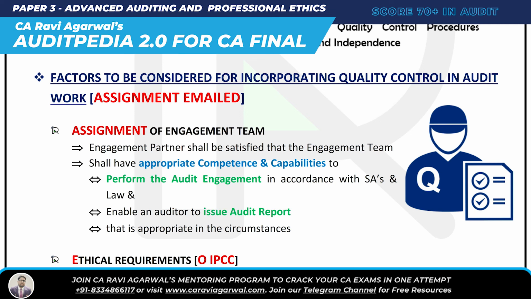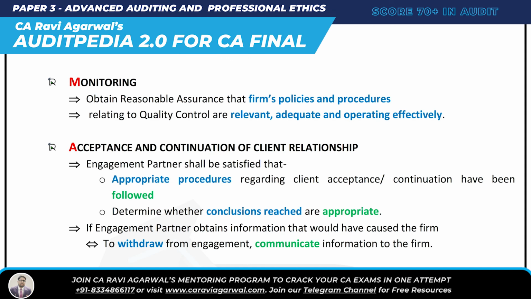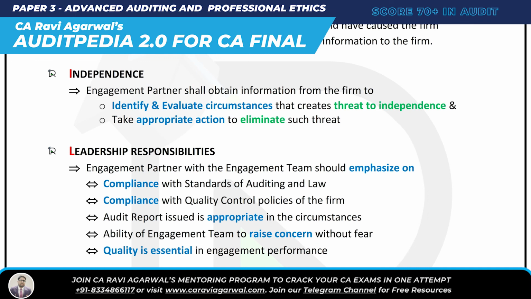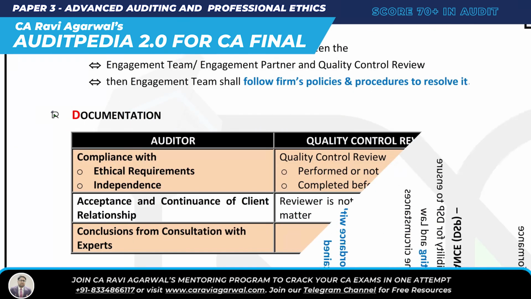Now there is only one question in this SA 220: factors to be considered for incorporating quality control in audit work. What is the answer? Assignment of engagement team. E is ethical requirement. M is monitoring. A is acceptance and continuance of client relationship. I is independence. L is leadership responsibility. E is engagement performance, and D is documentation.